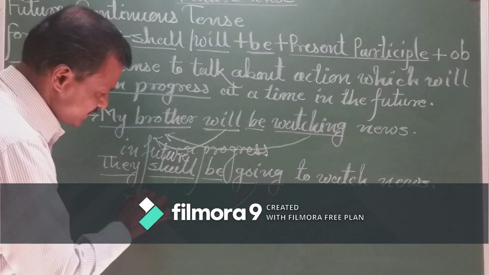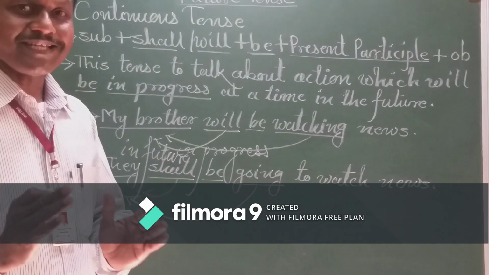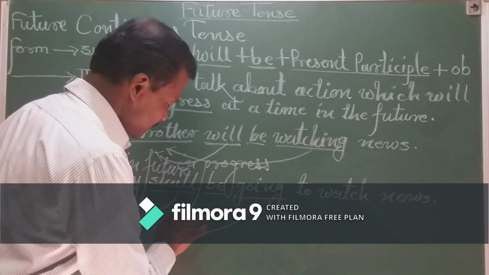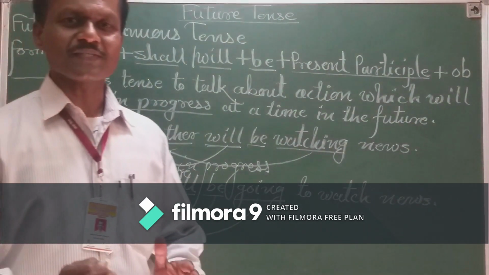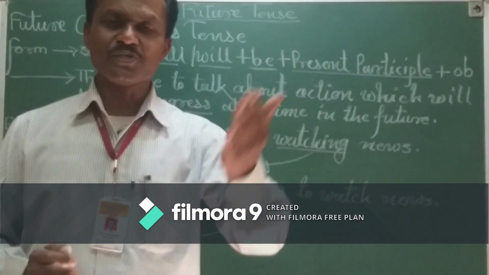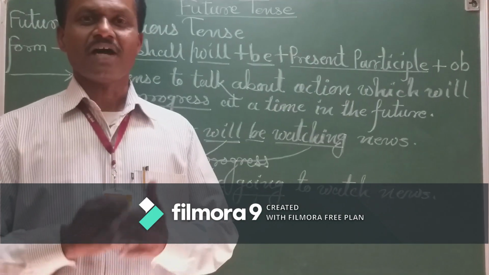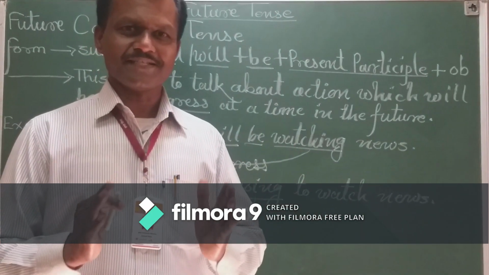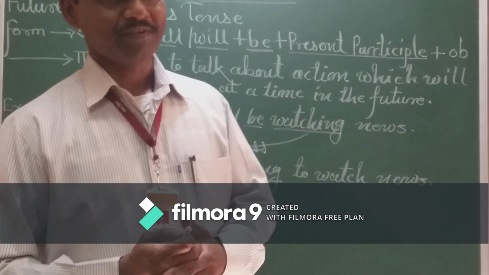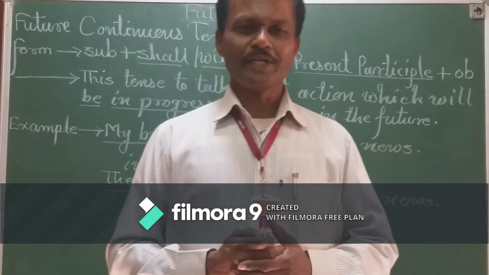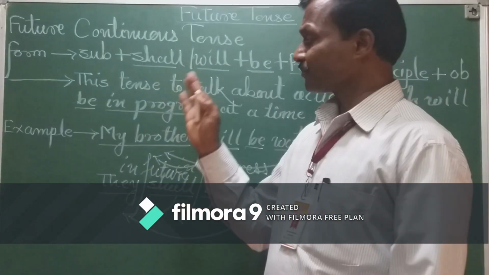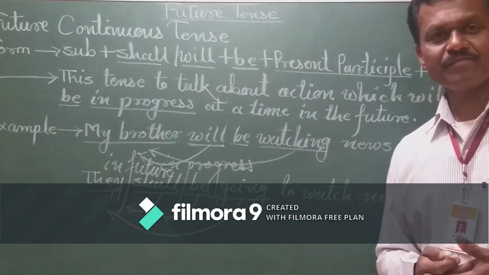The word shall expresses the action of the subject in future, and the word be also expresses that the action of the subject is going on in a future situation which is not under control. That is the way.